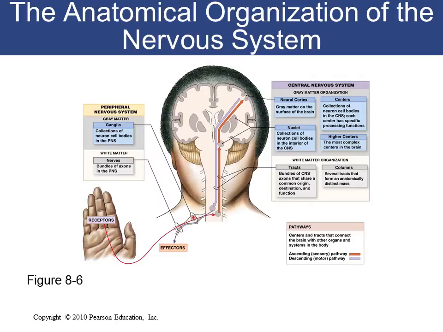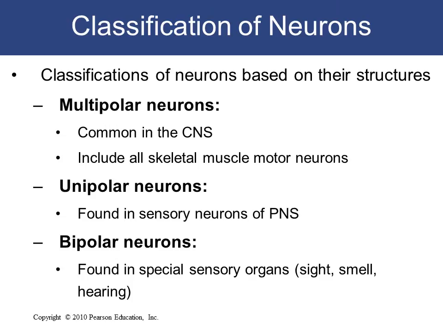So the gray matter in the brain is at the periphery, but gray matter is at the center in the spinal cord. White matter is at the center of the brain, and white matter is at the periphery of the spinal cord. So that is the arrangement of the components of nervous system structures.